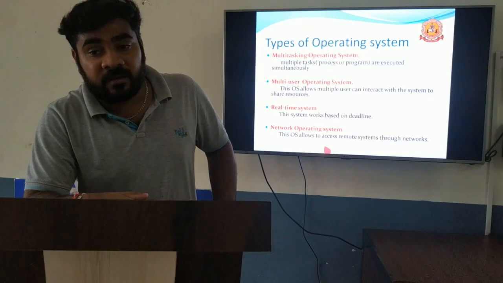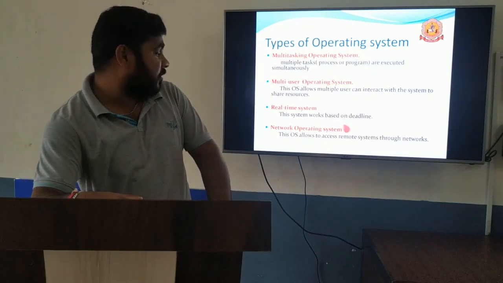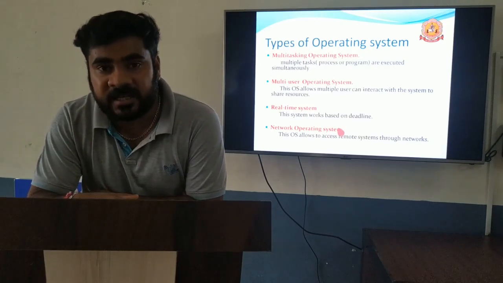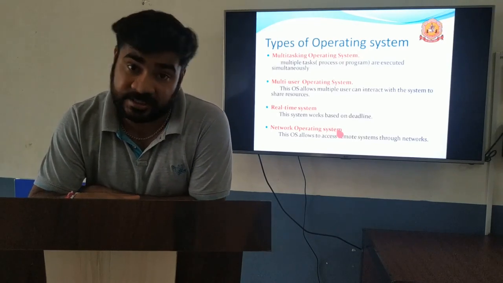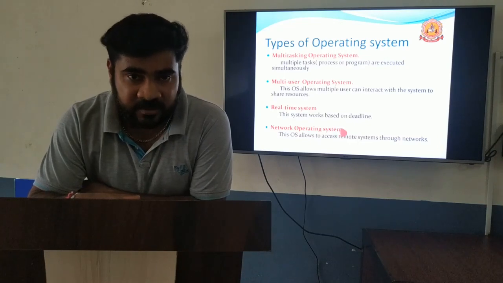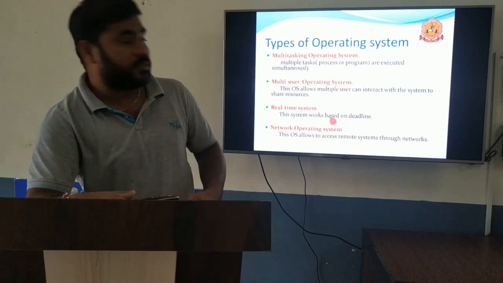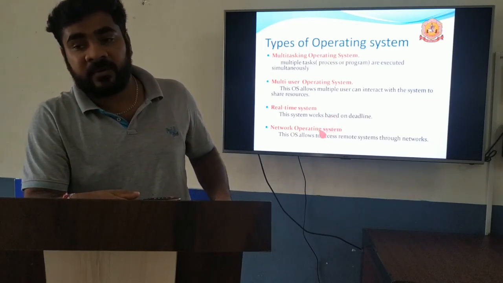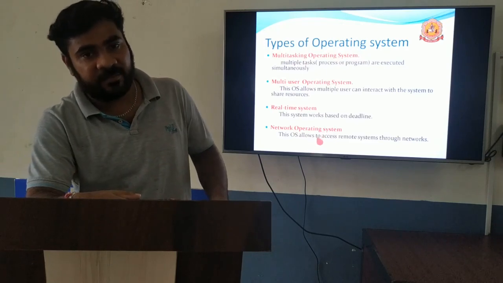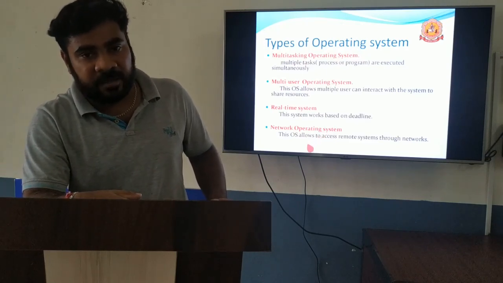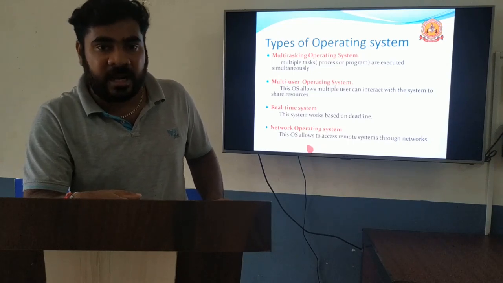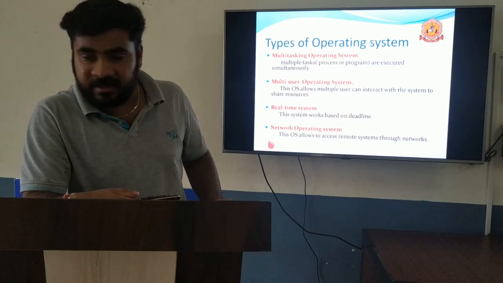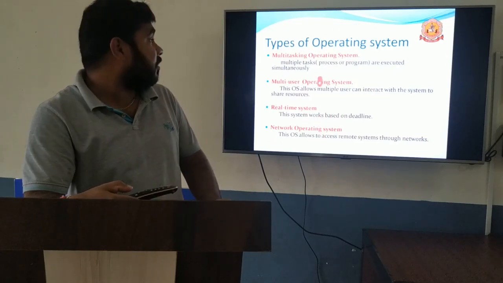Last one is network operating system. In case of network operating system, this allows users to access remote systems. If you want to access a remote system, meaning a place we can't reach normally, we will use the network operating system. For example, you can say the ATM. ATM is one network operating system. The main server will be in one place, and all the ATM counters or ATM machines are connected to the main devices. So we can access all the ATMs from the central machine. That is a network operating system.